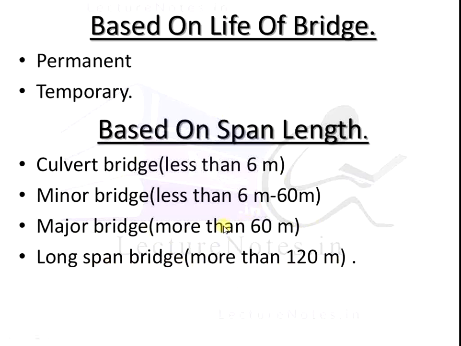Based on the classification, the next classification, importance is based on span length. If we finalize to construct a culvert, we have to design for a span less than 6 meters. Minor bridges we have to design or construct for spans from 6 meters up to 60 meters. Major bridge is more than 60 meters, and a long span bridge is more than 120 meters.